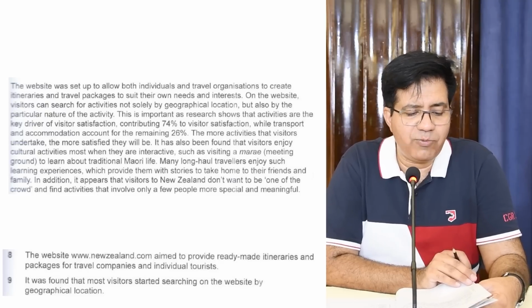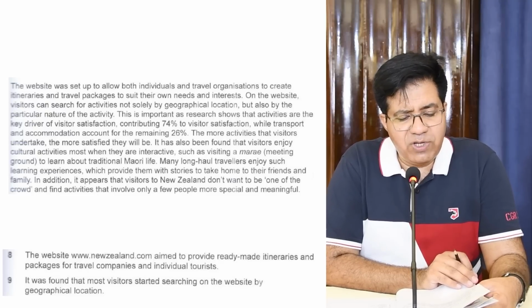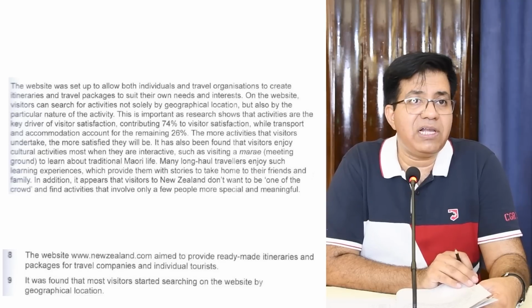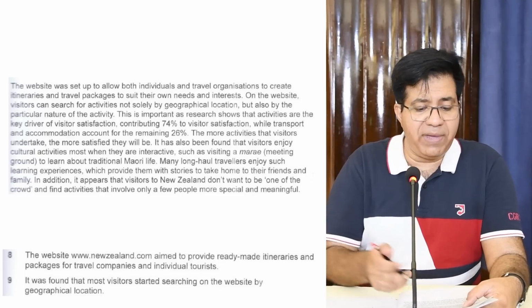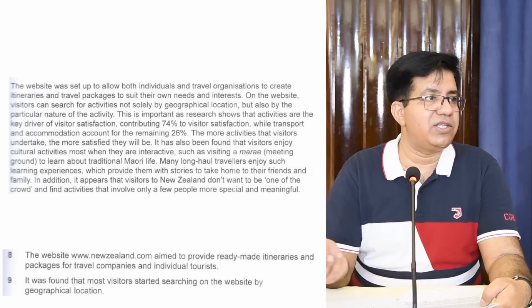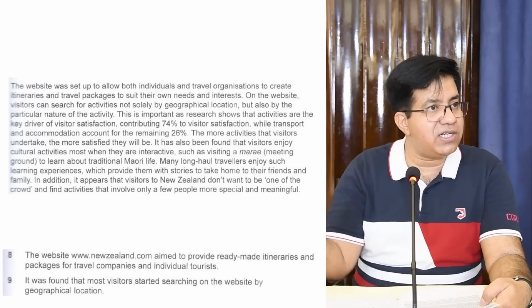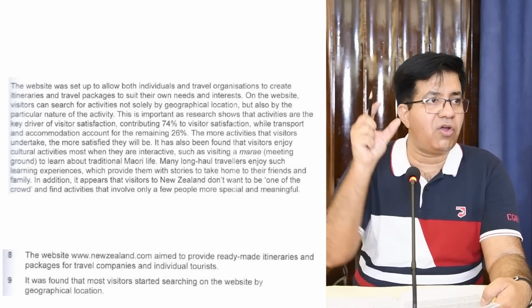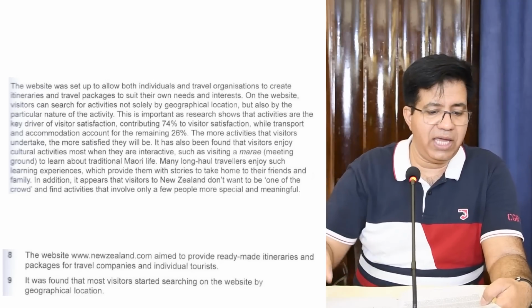Read the question again. Question number 9. It was found that most visitors started searching on the website by geographical location. Most visitors. There is no mention of most visitors. They said on the website, visitors can search. Now, they did not say most visitors search. So, the information on most is not given. Okay? All right. Let's go on.